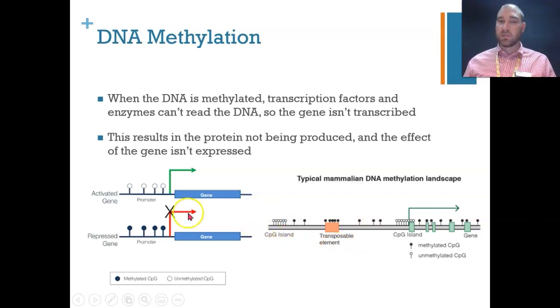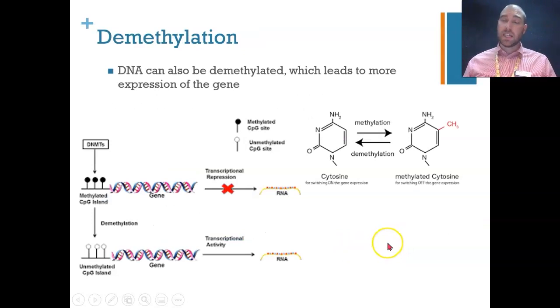We have these little islands, which are your promoter regions. If it's unmethylated, like we have over here, then nothing is blocking the transcription factors leading to transcription, so the gene's going to be expressed. Whereas over here we have this whole methylated region, and that means that the gene won't be able to be read. It also goes back the other way, so DNA can be demethylated, and that means that you're going to get more expression of the gene. So if we look at this direction, the cytosine here, where we attach the sugar down here, we remove the methyl group, and that means that we're removing the block to the transcription, so the gene can be expressed.